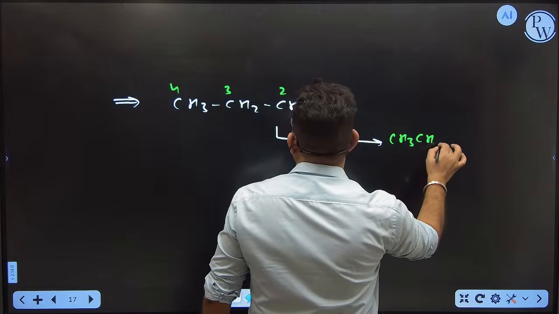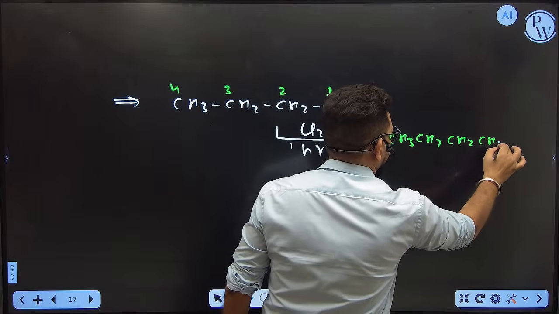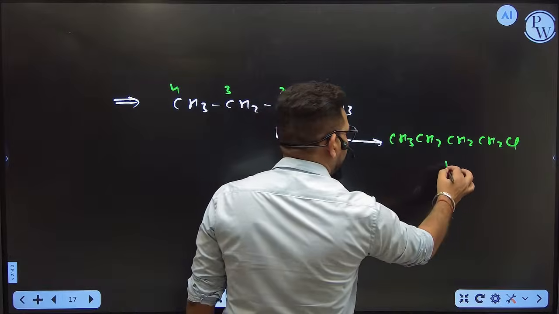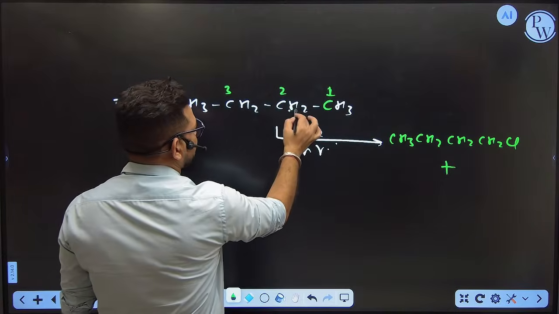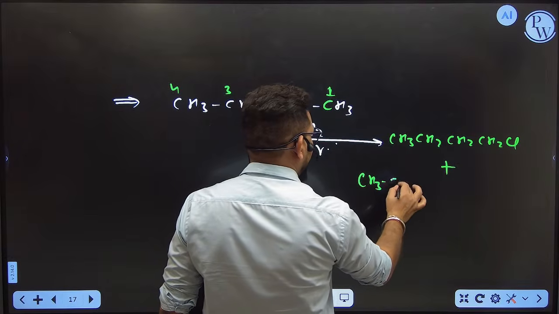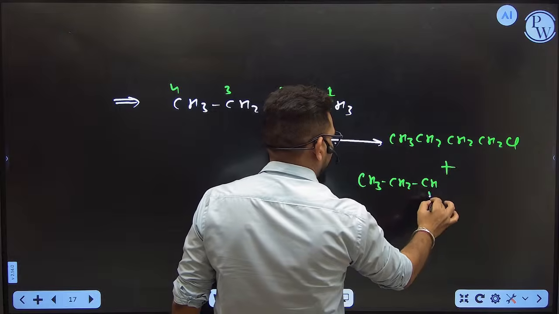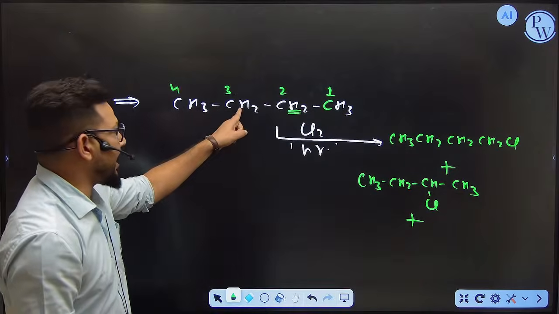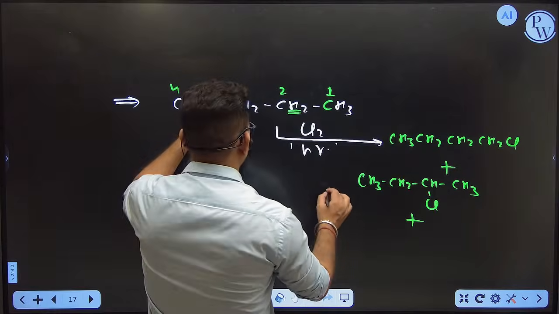What will you get? CH3, CH2, CH2, Cl. This is one monochlorinated product. Correct? If I substitute this hydrogen, then what will happen? Try once. I substitute the second position hydrogen, so you will get this one. Suppose I substitute this kind of hydrogen, the third one.